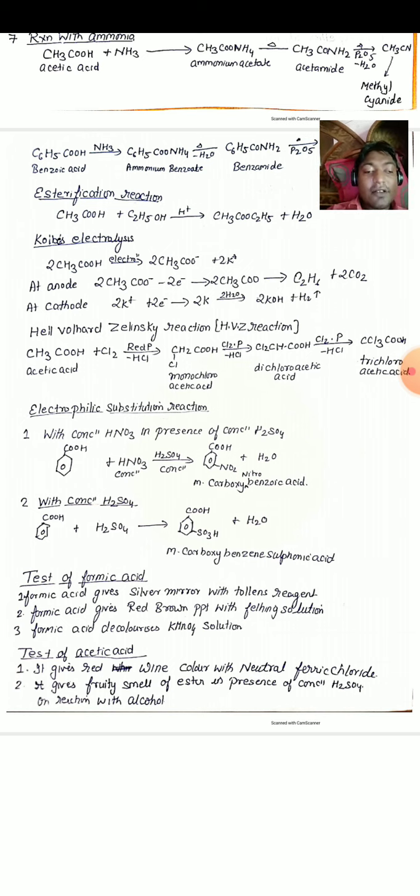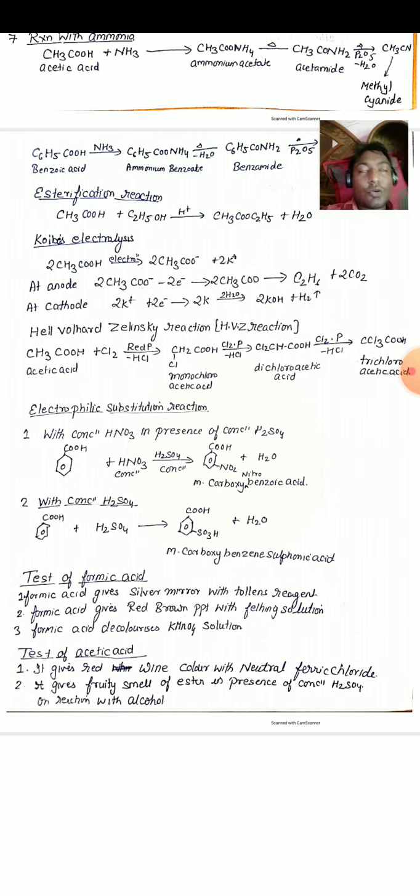Next is HVZ reaction. In HVZ reaction, acetic acid is reacted with chlorine in presence of red phosphorus. One of the H of acetic acid CH3 is removed and joined with Cl, and one of the Cl is joining at the same place. It forms monochloroacetic acid, that is CH2ClCOOH.